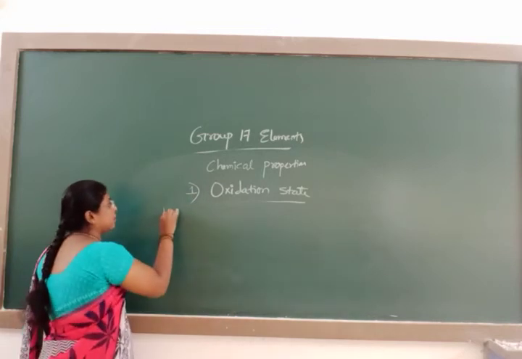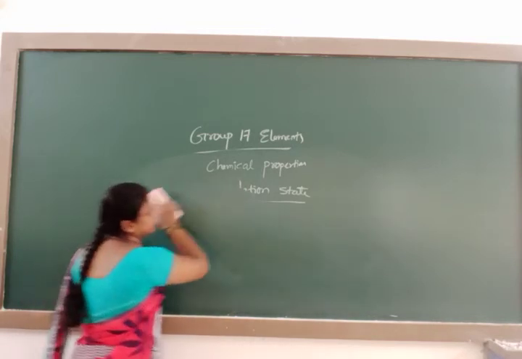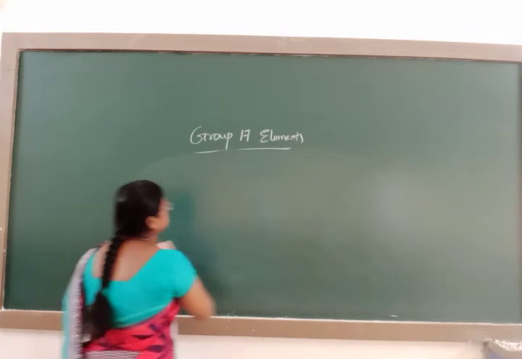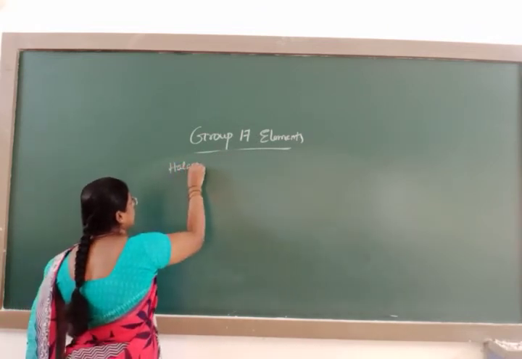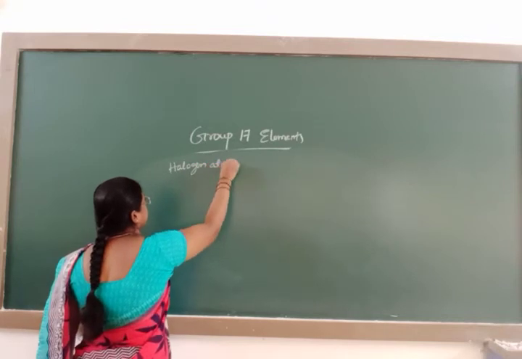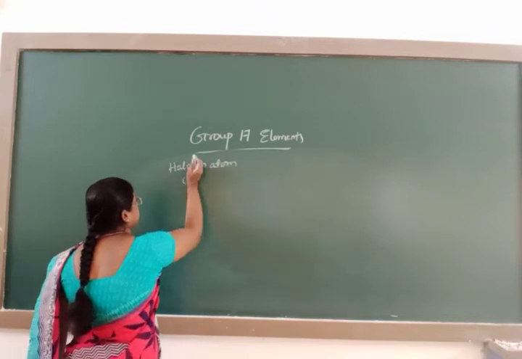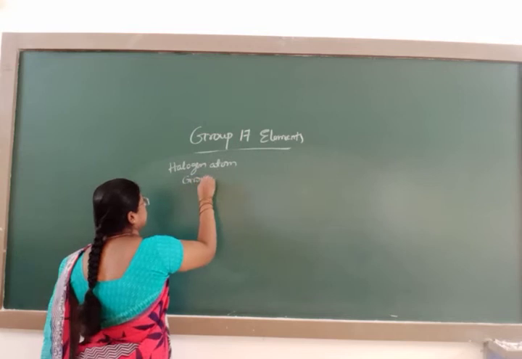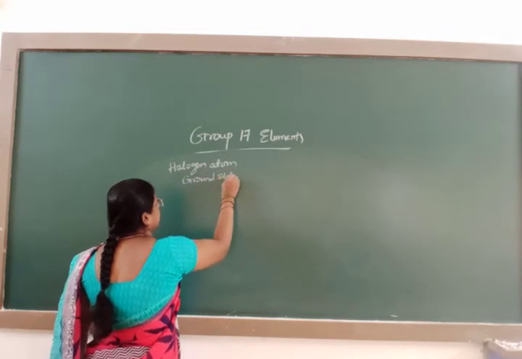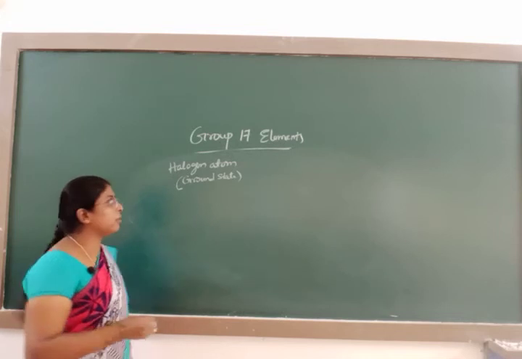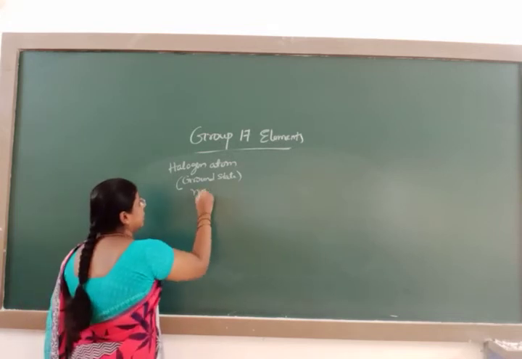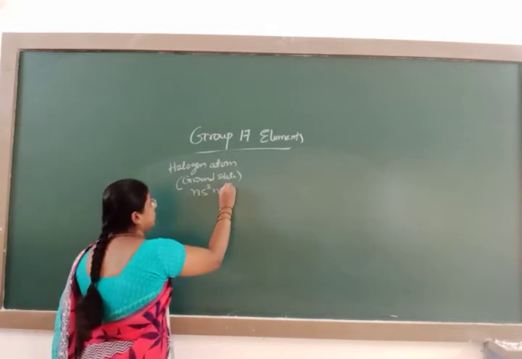Halogen in its ground state. Halogen atom, if you take it in its ground state, the valence shell electronic configuration for a halogen atom is ns2 np5.